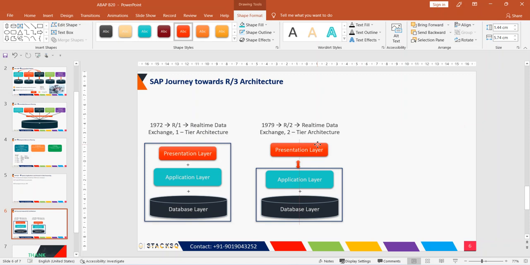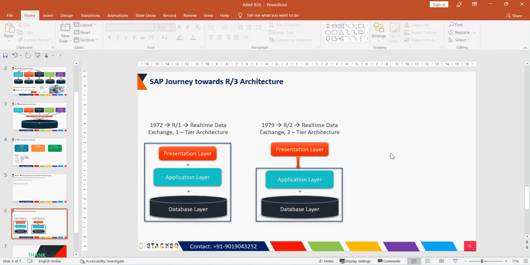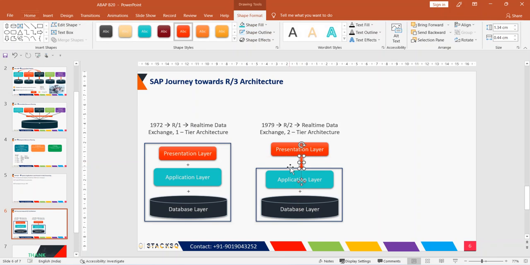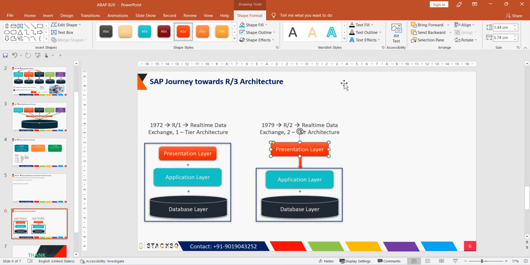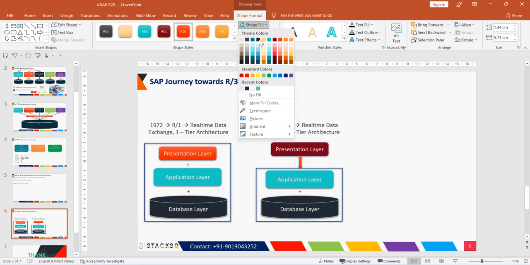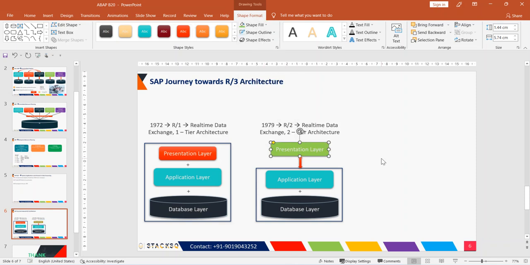Anybody any doubts? Yes, please. Could you repeat the drawback which the R/1 architecture faced? Let's say if the company has to provide a better user experience to the user, that means they want to add some additional features, or upgrade the software, in that case they were facing issues because it was completely dependent on the other two layers. Because of that, they separated the presentation layer so that they can give a better user experience. Understood? Okay, yeah, got it.